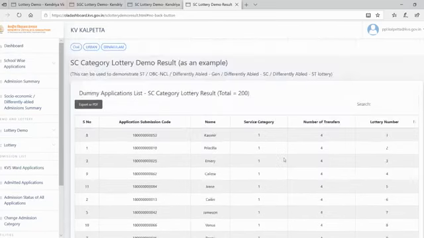So that is a demo. I think you are clear with the demo. We'll go for the lottery. Yes or no? We got the time from 12:30 to 1:30, so I think we can go to the lottery.